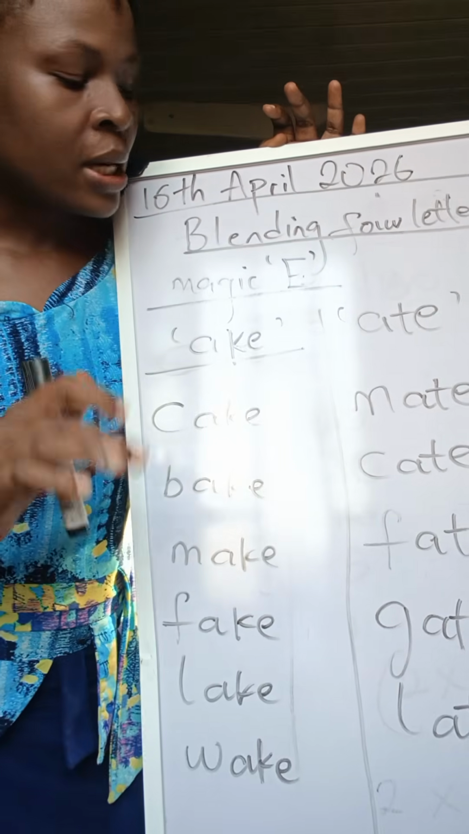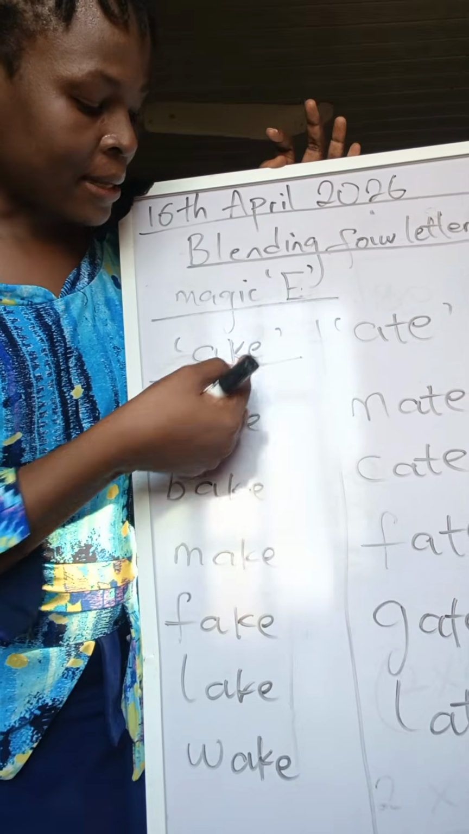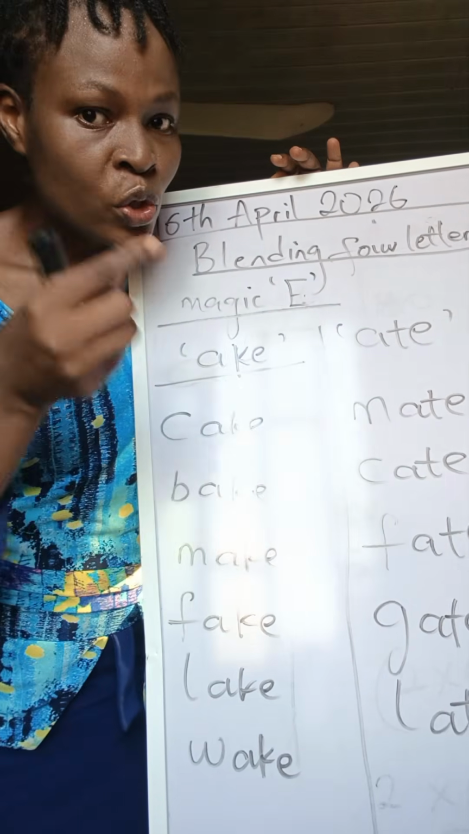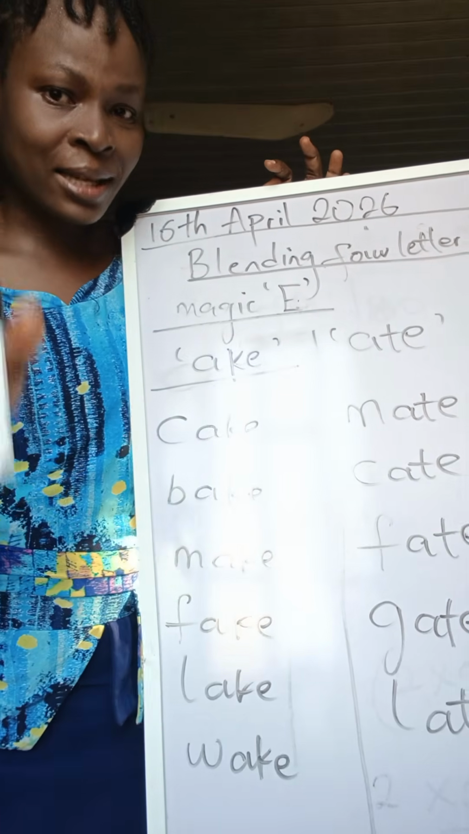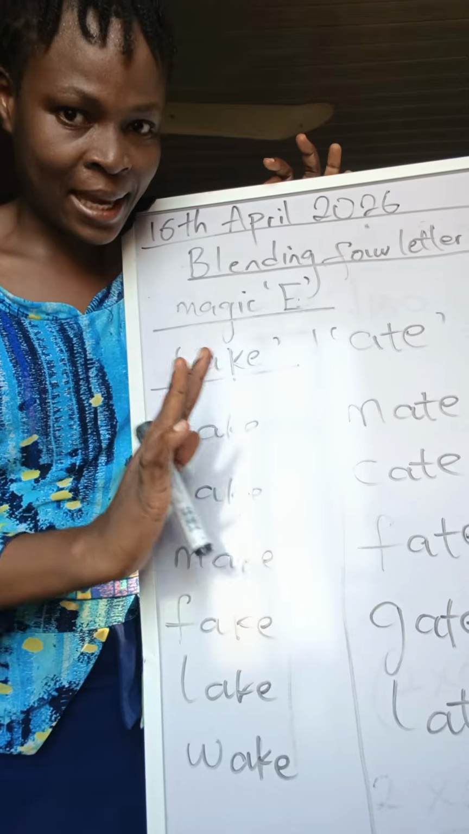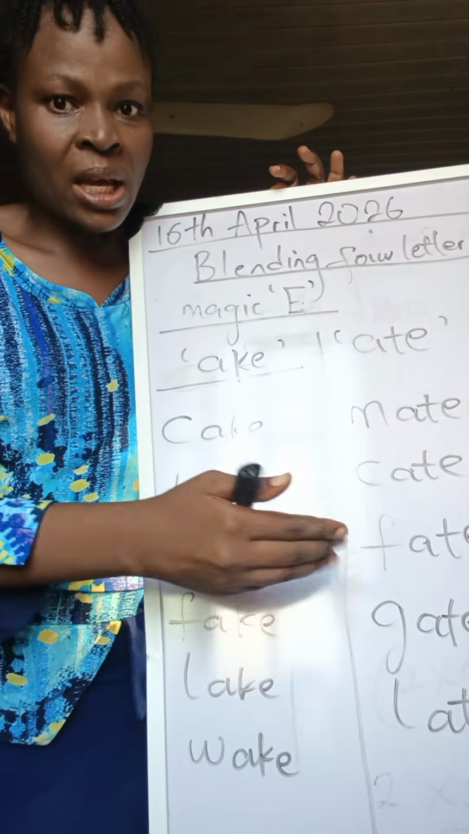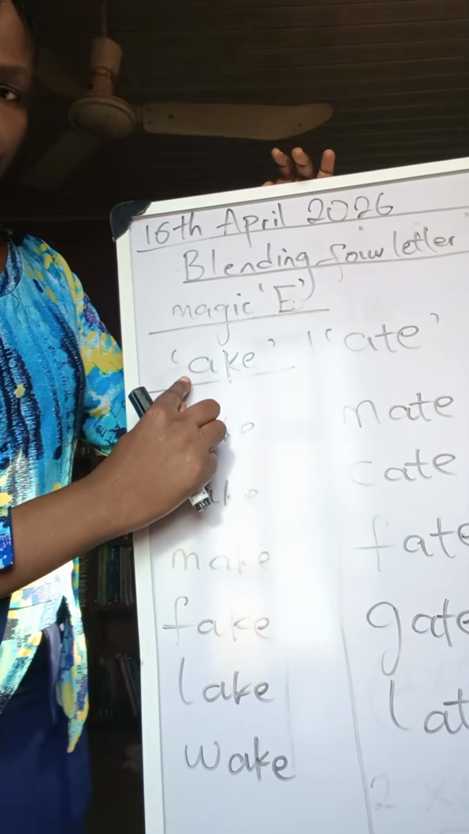Tell your child that the magic E at the end is telling the vowel in the middle to say its name. And the vowel in the middle here is A, and the name of the vowel in the middle is A. So here it will sound its name instead of the usual "ah." So here, use this one to show an example.